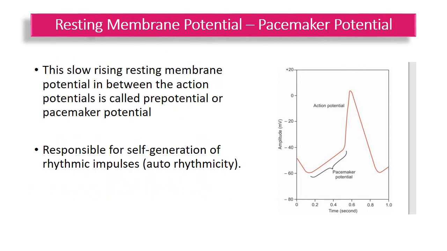The slowly rising or drifting membrane potential in between the action potentials is called the pre-potential or pacemaker potential, and the presence of this unique feature in the cells of pacemaker tissue is the underlying mechanism responsible for self-generation of rhythmic impulses, autorhythmicity. The ionic basis, the opening of the channels and the efflux or influx of the ions due to which these impulses occur, we will do in the next lecture.